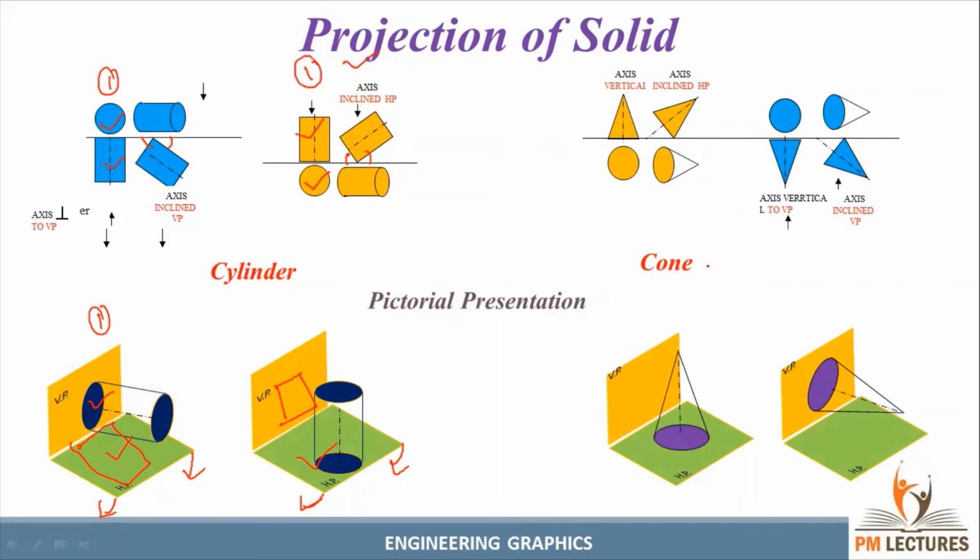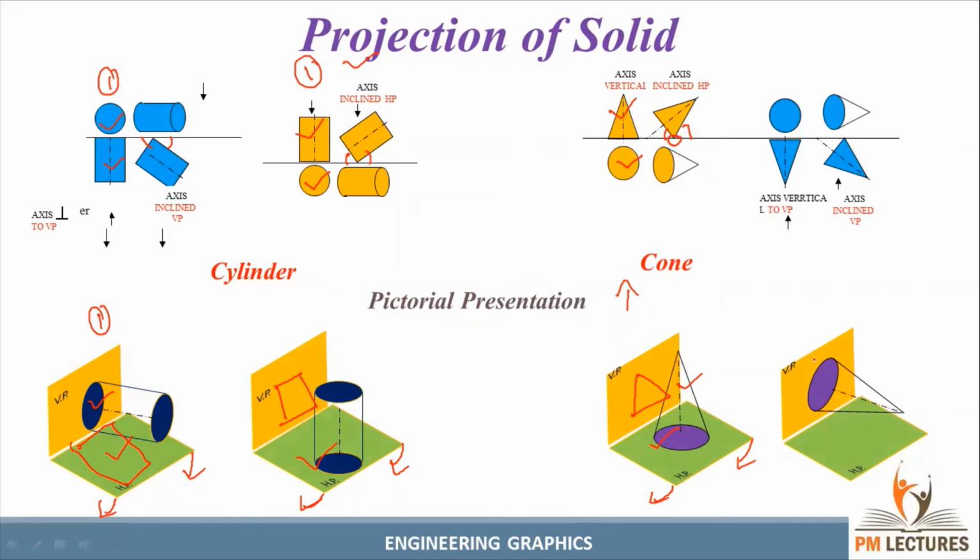Similarly, we can see the representation of the cone also. The axis is perpendicular to HP and parallel to VP. So the true shape we should have in the HP. We can rotate it 90 degrees, guys, and it will be represented like this. On top you have a true shape. In the front view, you should have a triangle. Similarly, according to the question, axis inclined, or base inclined, or generator inclined, or one of the base points on the HP.